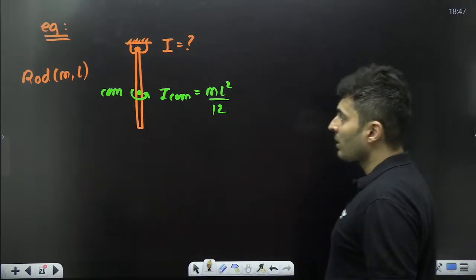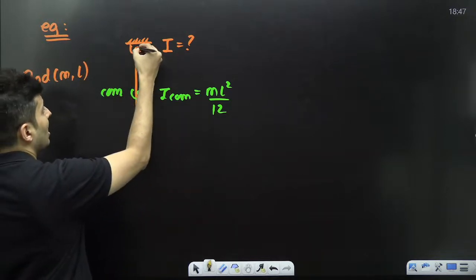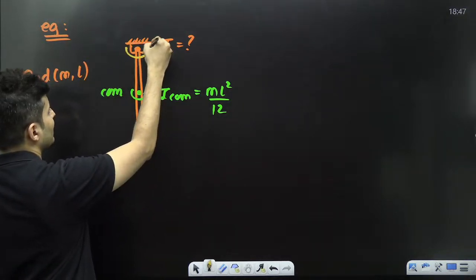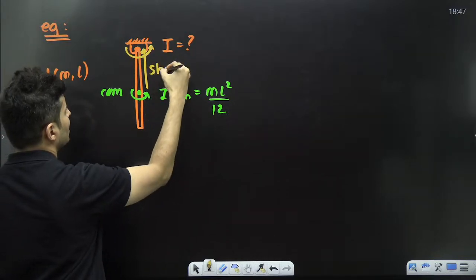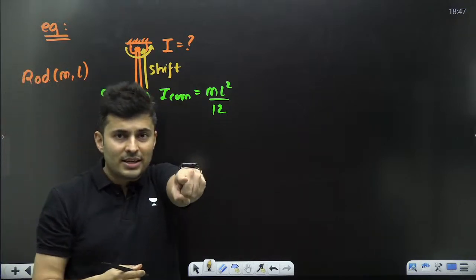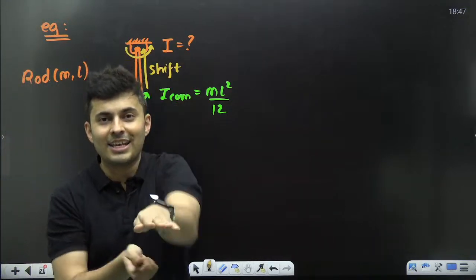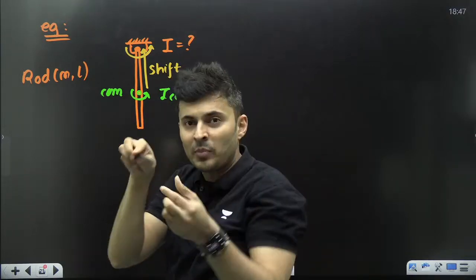Everybody with me? But I don't want to find it over there. I want to find the moment of inertia about this point, about this axis. So essentially, I have to shift the axis from here to here. One axis was here, and I'm shifting it parallelly. Understand, the axis is going in and out of the plane. I'm shifting it from here.